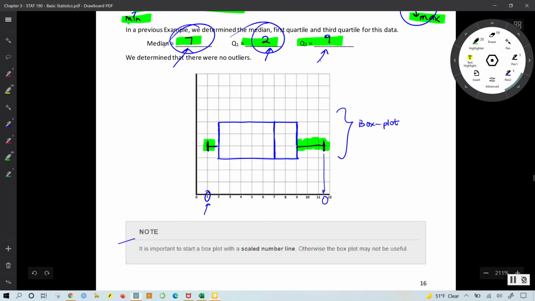It is also important to start a box plot with a scaled number line if you're drawing it by sketch, otherwise the box plot may not be useful. In today's world, we deploy modern technology in drawing box plots, and we shall see examples of that.